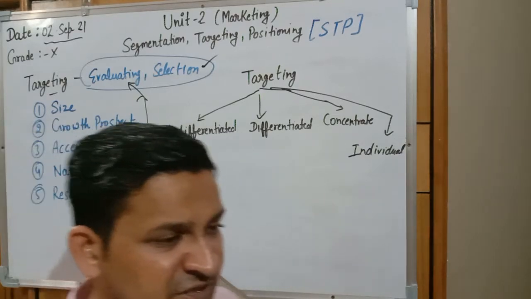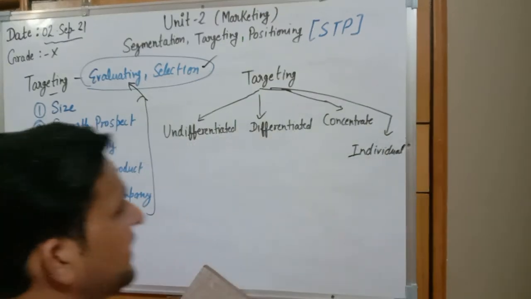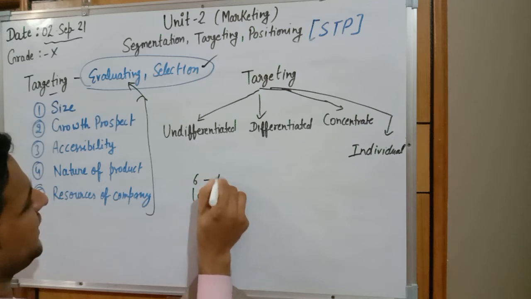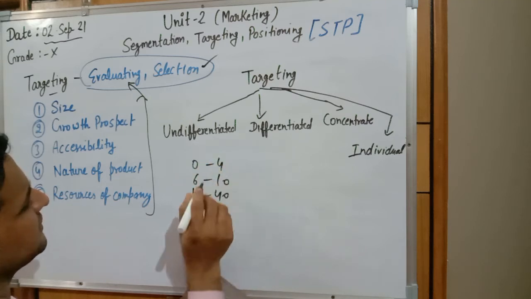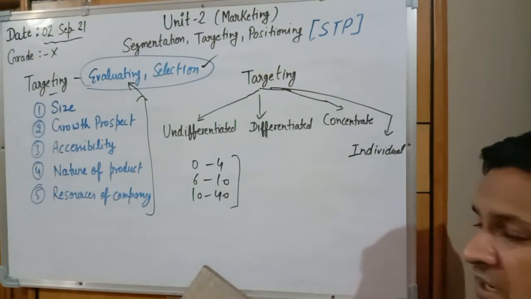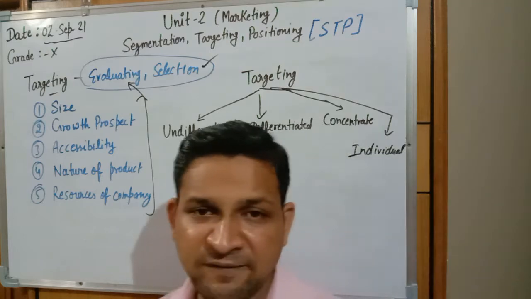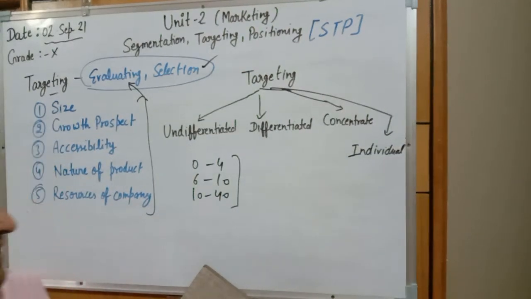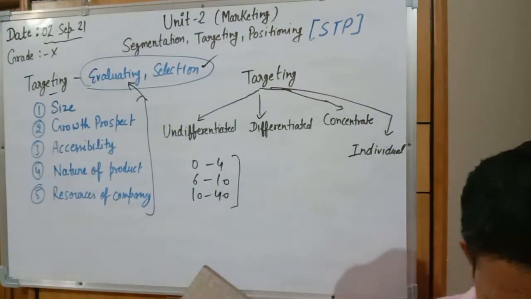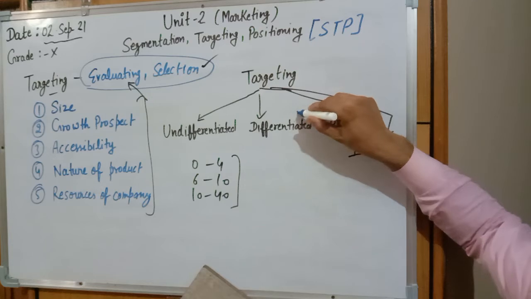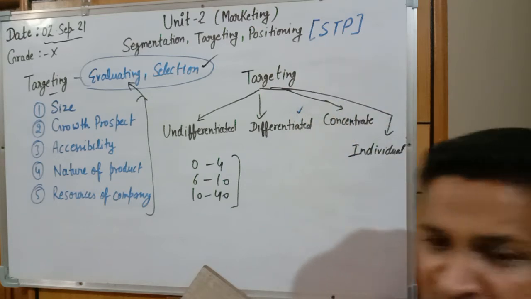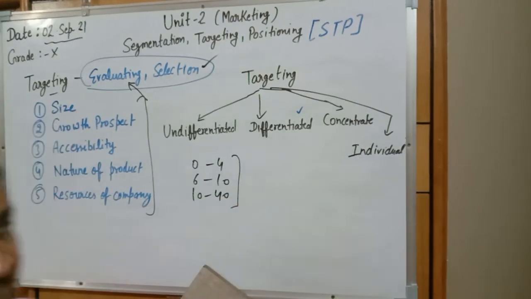Second is differentiated, in which differentiation is there, like 10 to 40 years of age, 6 to 10 years of age, 0 to 4 years of age. A company is ready to produce the product for different flavors or different ages of people. That is differentiated. If anybody asks which is costlier, differentiated or undifferentiated, ultimately differentiated is costlier, because the company needs to produce different categories of product and spend a huge amount on resources.